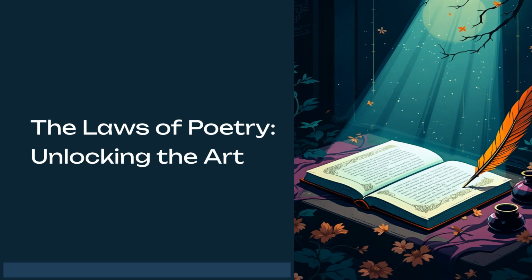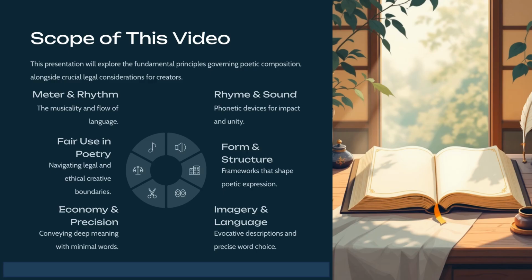Welcome to The Laws of Poetry, Unlocking the Art. This video will explore the fundamental principles that govern poetic composition and touch upon crucial legal considerations for creators. Our scope includes exploring meter and rhythm, rhyme and sound, and the role of form and structure. We will also cover imagery, language, economy, precision, and the concept of fair use in poetry.